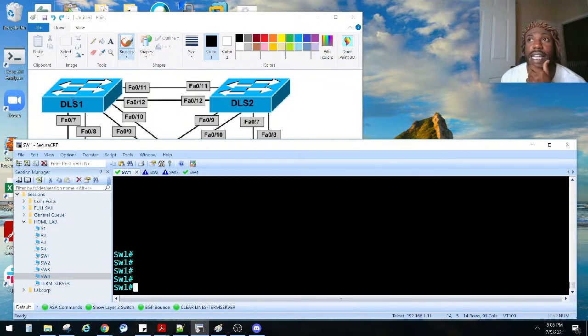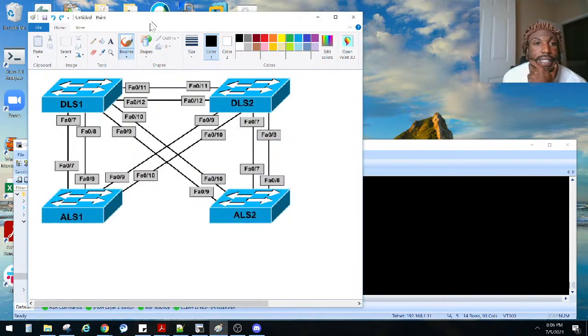Remember how in the last stream, what did we cover? I think we did Rapid PVST, right? Remember we had specific routes for specific VLANs. So let's say, for example, we had VLAN 100 on all these switches, but the route we made, say we made this switch right here the route for VLAN 100, right?